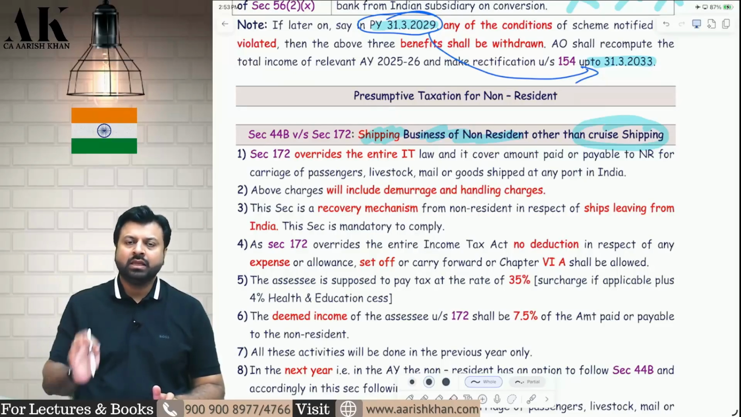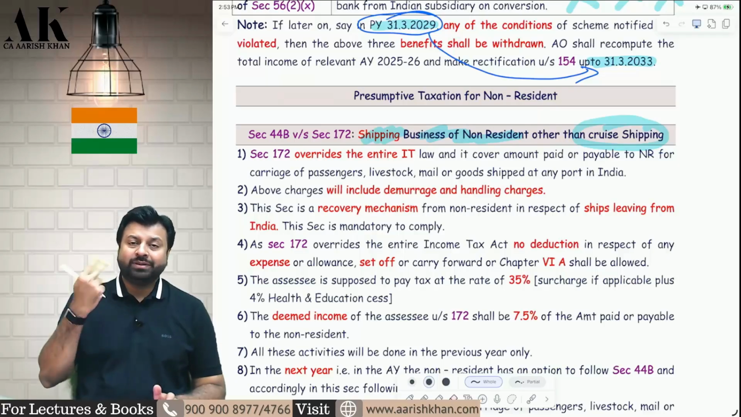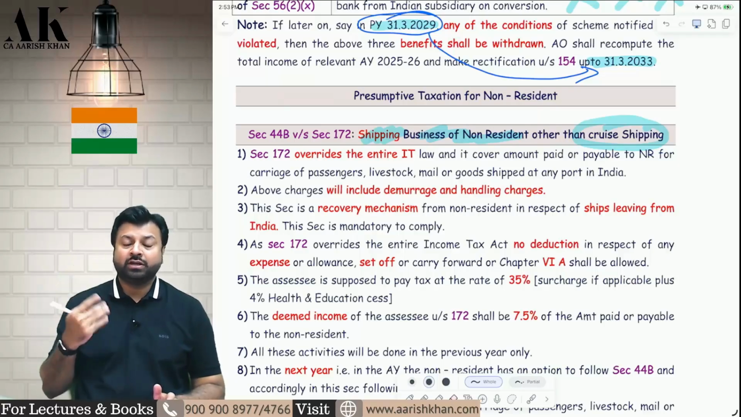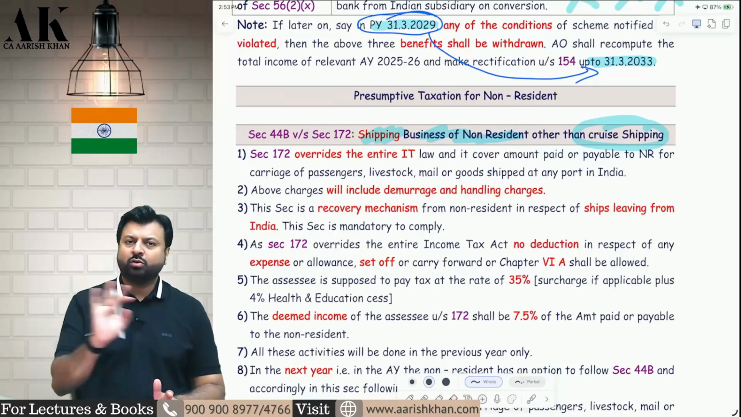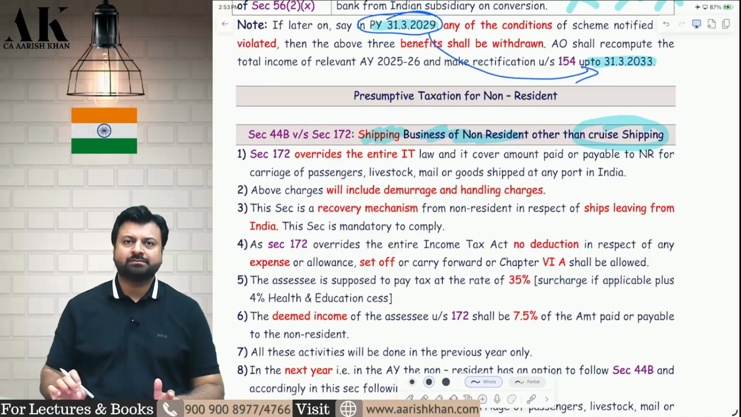Secondly, what will be the tax? Tax will be as per foreign company. What is the tax for a foreign company? 35% plus surcharge if applicable and cess. Will I get any deduction of any expense? No deduction of any expense. Will I get any chapter 6A deduction? No deduction of chapter 6A. No set off and carry forward of losses.